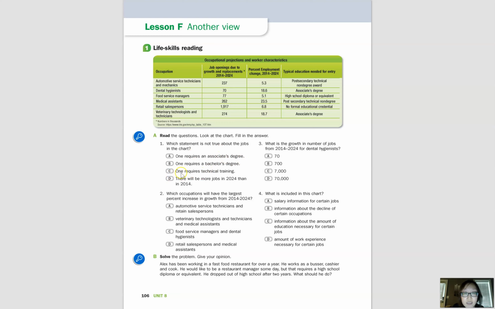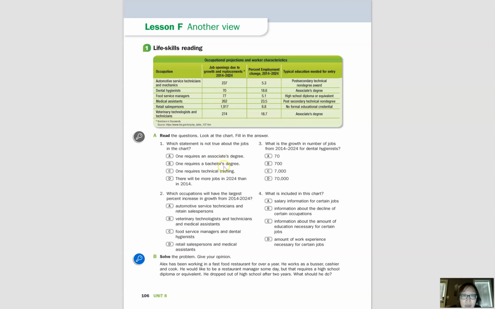And then letter C, 1 requires technical training, and as we can see, this requires technical training, the medical assistant, so that's true. And then there will be more jobs in 2024 than in 2014. So if you look at the second category, job openings due to growth and replacements, we know that there will be more jobs because it says due to growth, and it also says job openings.